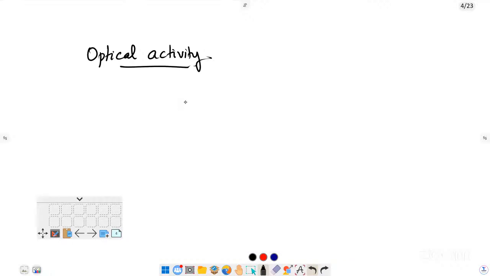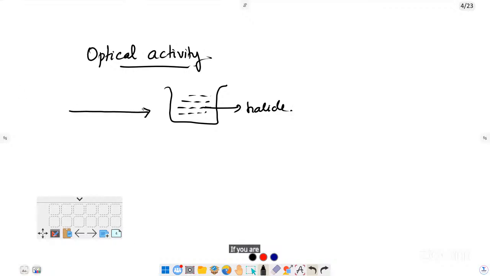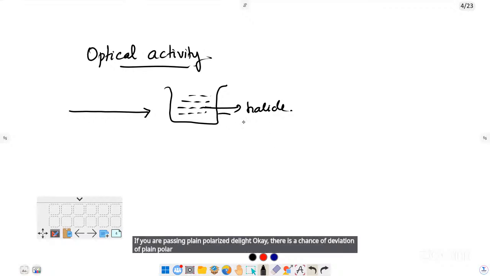Optical activity is nothing but: take a beaker containing a compound, a halo compound. If you pass plane polarized light, there is a chance of deviation of the plane polarized light either to the right side or to the left side.